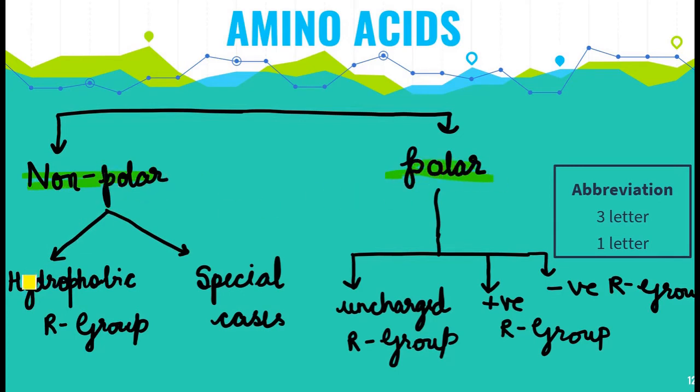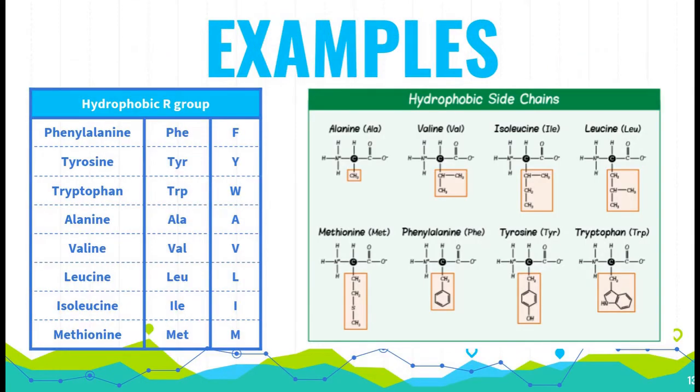So in non-polar amino acids, they have hydrophobic R group and there are some special cases. And if you see in the polar amino acids, it has uncharged R group, then the positive R group and then the negative R group. So all the division of the amino acids is on the basis of the R group. So amino acids are represented in various abbreviations, that is 3-letter abbreviation and 1-letter abbreviation. So let us see the examples of the hydrophobic side chains.